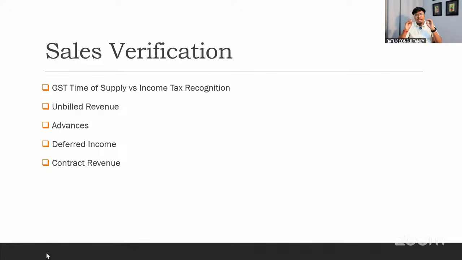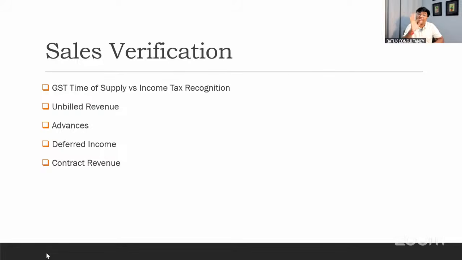Now, sir, sales verification. The first point. We have one thought process that sales means the sales which have been booked in the financial statement, and we are taking the same. At the same time, if we are filing the return in a professional way, we have to check the time of supply principles, because as per time of supply principles, there may be chances that the sales which you are booking right now are not related to the current financial year, or there may be sales which you have not booked in your financial statement, but the time of supply is related to your particular financial year only. That means the current financial year only, we need to keep in our mind.